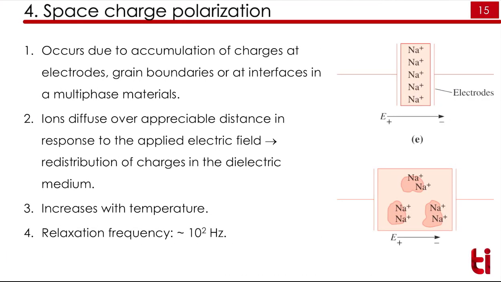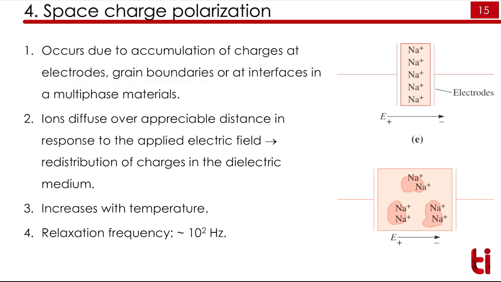Then the last is space charge polarization. Space charges are the charges which are free in the sample or which are accumulated in the sample, and these are generally unnecessary but they are unavoidable. We cannot avoid the space charges. These are generally free electrons, free ions or defects present in the sample. They are accumulated at the electrodes or at the grain boundaries in a sample.